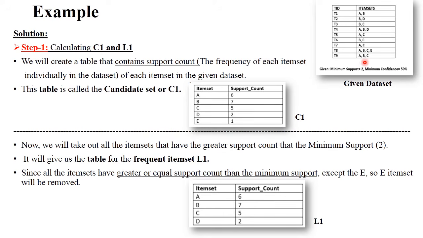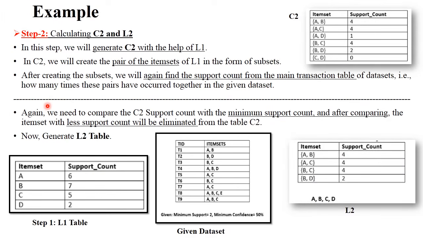After applying minimum support 2, it generates the L1 table. See here, remaining items are as it is. Just remove this one because it is not suitable to your given statement, because minimum support is equal to 2 only, right? So this is your L1 table. Clear?